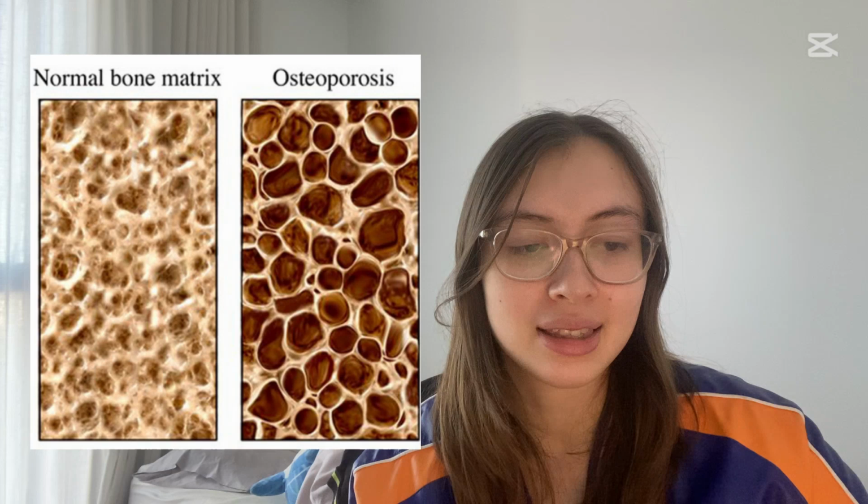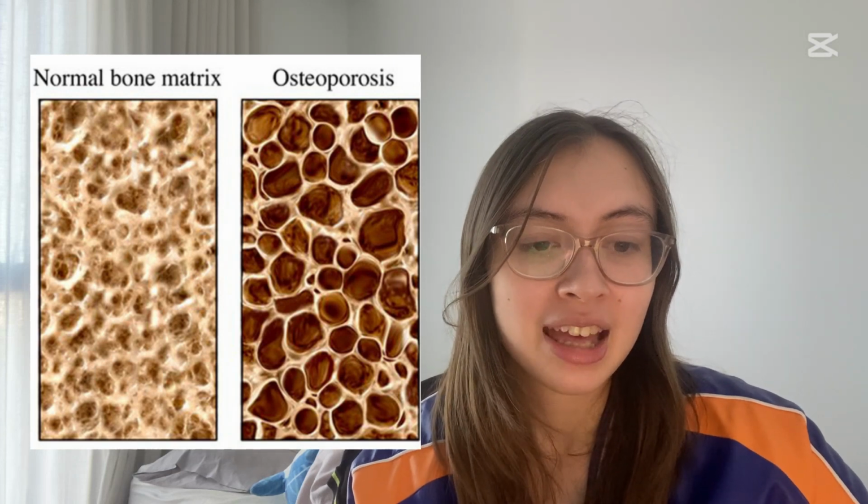Osteoporosis is a disorder of abnormal bone turnover. Bone turnover is determined by the action of osteoclasts and osteoblasts. Osteoclasts break down bone and increase calcium in the blood, while osteoblasts build bone. When osteoclasts are too active and/or osteoblasts are not active enough, osteoporosis occurs. This is characterized by a low bone mineral density and a deterioration of the bone tissue. This increases the risk of fractures. A word that you might also hear around this word is osteopenia, which is a precursor to osteoporosis. This is a dwindling of bone density, but not to an extent where it's yet considered dangerous.